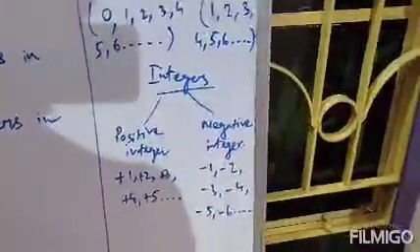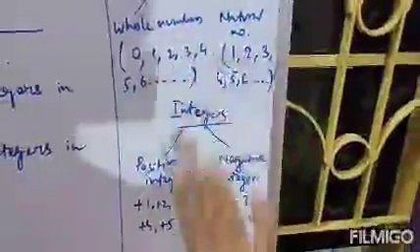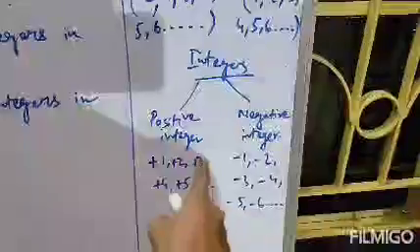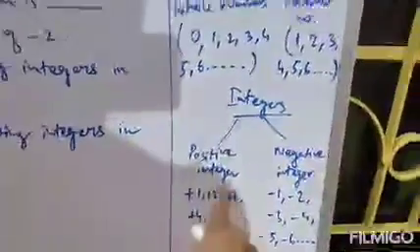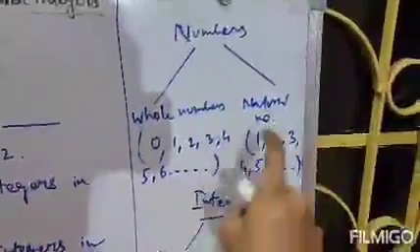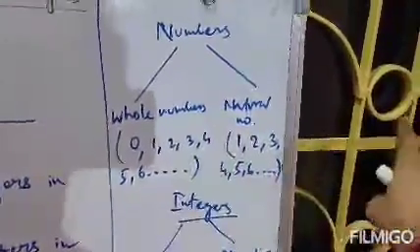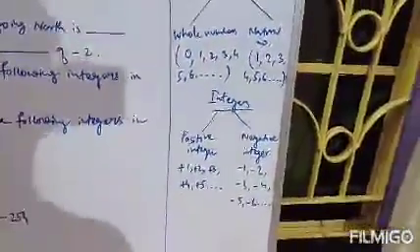And these are our negative integers. Integers are the combination of whole numbers and natural numbers, because these plus 1, plus 2, plus 3 are whole numbers plus they are natural numbers. Natural numbers start from 1 and go upwards. So positive integers are whole numbers as well as natural numbers. Clear? So integers are the combination of whole numbers and natural numbers.